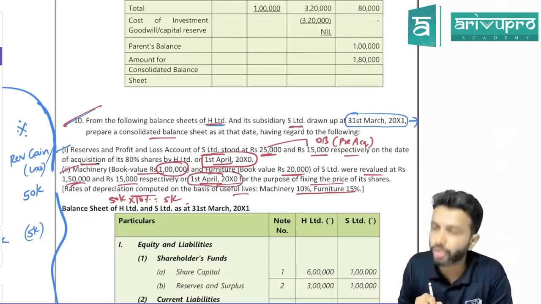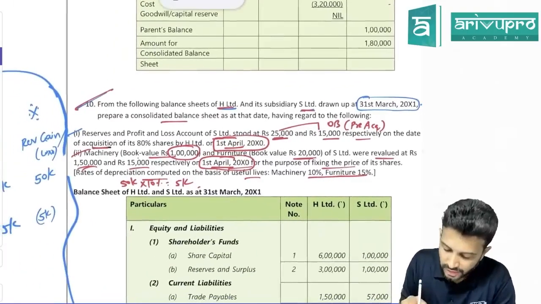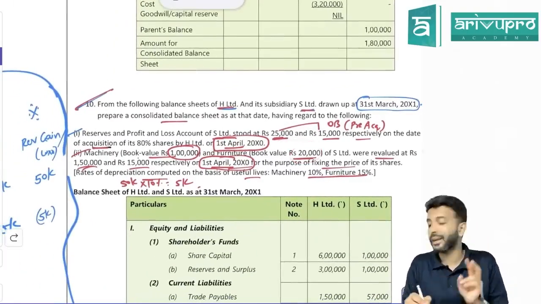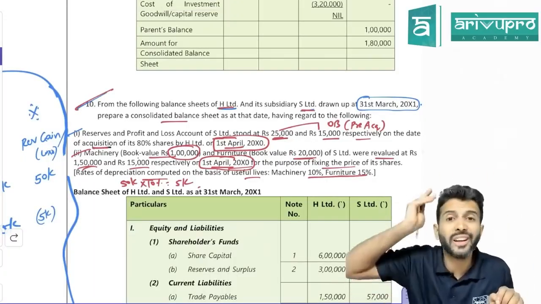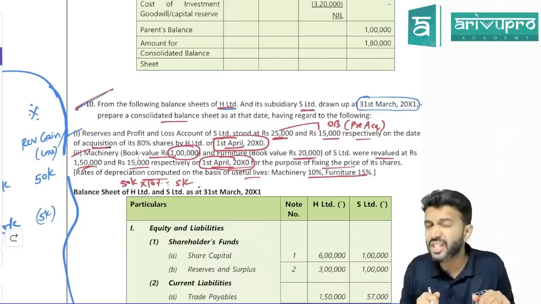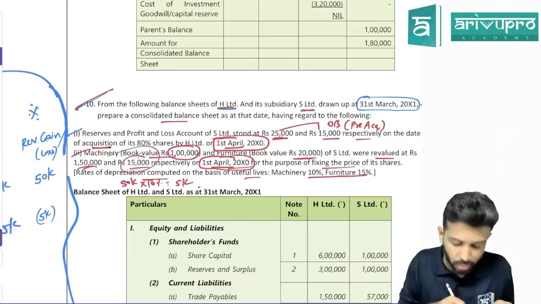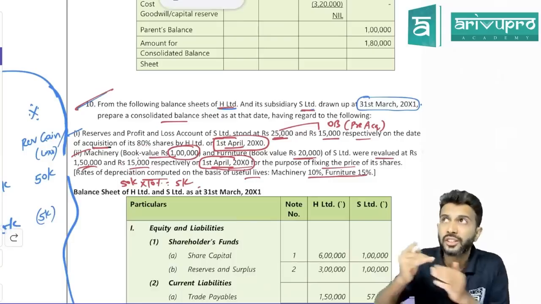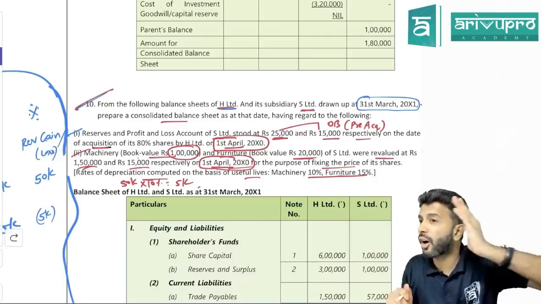It's as on 1st April 20x0, and the year is ending on 31st March 20x1. So the subsidiary company would have depreciated this furniture by keeping what as the value? 20,000 as value. They have depreciated on 20,000. But are we considering book value for consolidation or revalued amount? Revalued. What is the revalued amount of furniture? 15,000. Sir, the subsidiary has depreciated on 20, but we need to calculate depreciation only on 15.